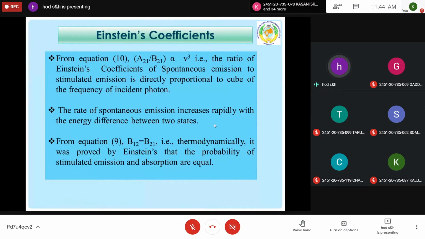One question I will ask, nobody has asked, that's why I am only asking. I have explained this stimulated emission, and in this process, the atom or particle is already in the excited state, and a photon is allowed to interact with that. My question is, why is this atom not going to a further higher energy level? Why is it coming down by emitting a photon? Can you answer this? You got my question?